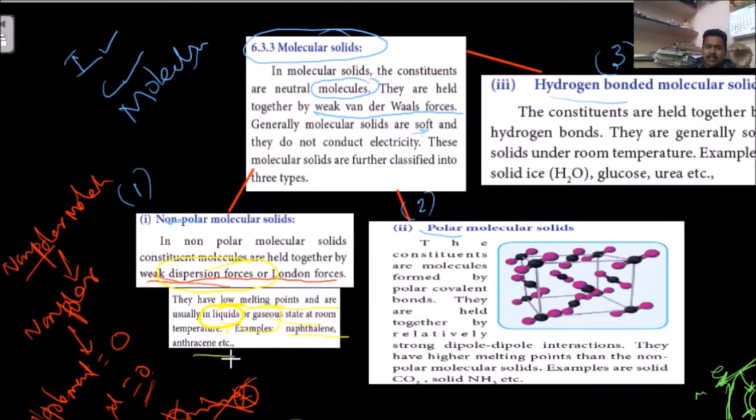Naphthalene and anthracene are examples. Each category's examples we have to remember. That is our responsibility. The second one is polar molecular solids.